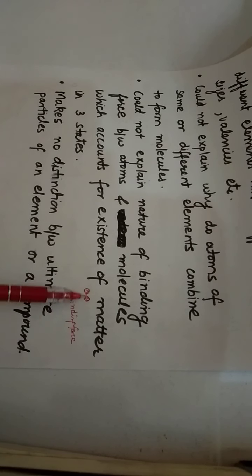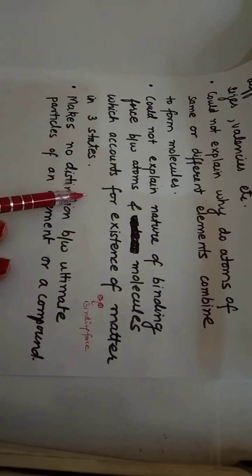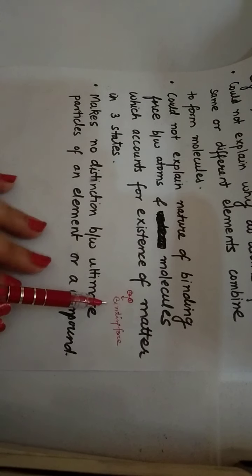And when Dalton was not able to explain about the type of binding force or why this binding force arises between them, then he could not account for the existence of matter in three states. He could not explain why matter existed in three states.